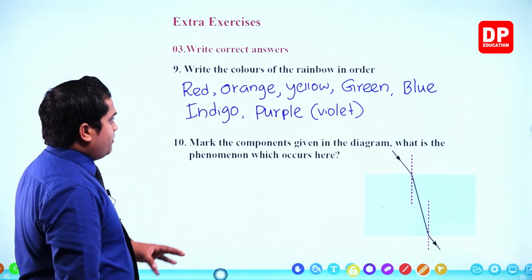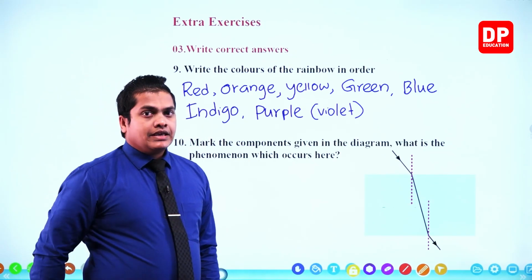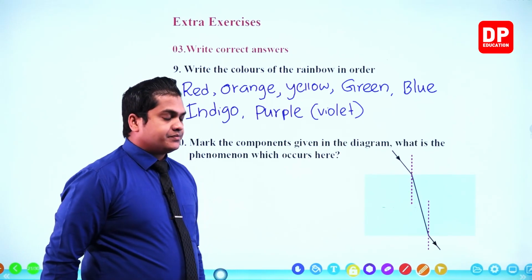So red, orange, yellow, green, blue, indigo and purple or else violet. These are the colors of rainbow in order.